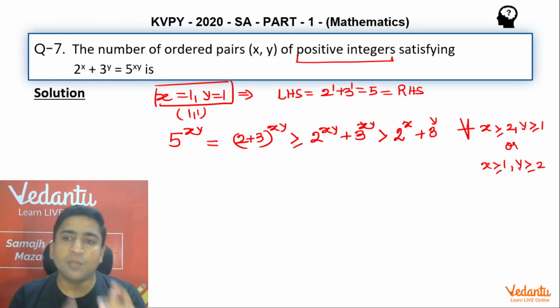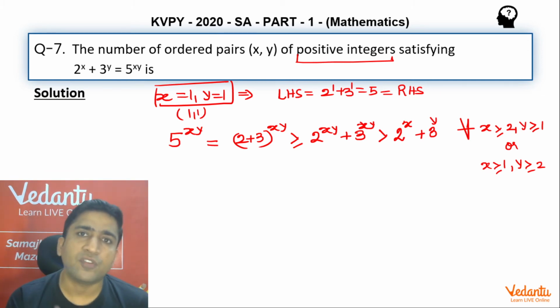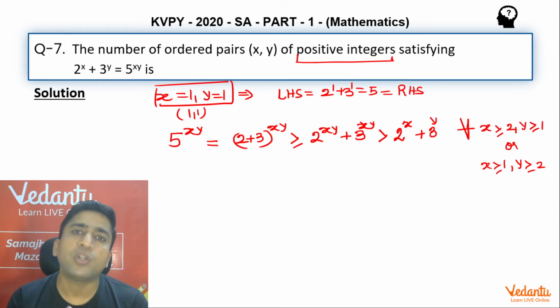I have already checked the values corresponding to x and y both equal to 1, and that is satisfying, but I want to understand how about the other set of values.